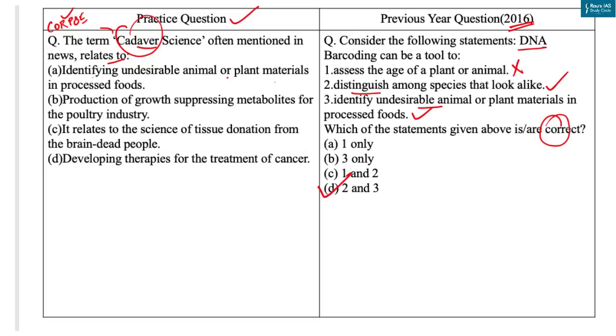Cadavers are used by medical students, physicians, and other scientists to study anatomy, identify disease sites, determine causes of death, and provide tissue to repair a defect in a living human being. Cadaveric donation comprises organ donation, that is, taking organs, for example heart, lungs, kidney, liver, pancreas, from brain dead people, as well as tissue donation, meaning taking tissues like skin, corneas, tendons, bone from brain dead as well as heart dead people. So the answer of this practice question is option C.